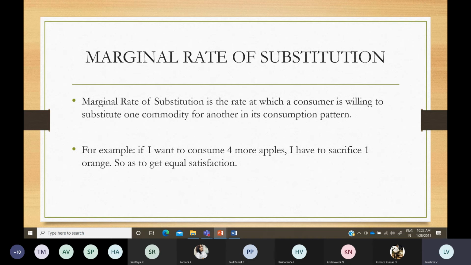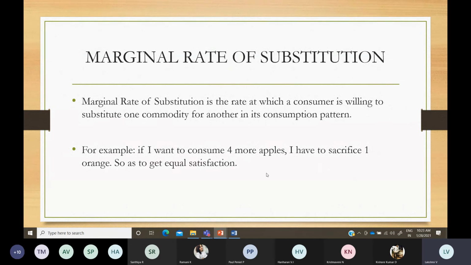Similarly, under marginal rate of substitution, if you have two goods and you want to consume more of one good, then you have to sacrifice or reduce your consumption of the other good to some extent. That is known as marginal rate of substitution. So if I want to consume, already I have a combination of apples and oranges or apples and mangoes, like that, any product.